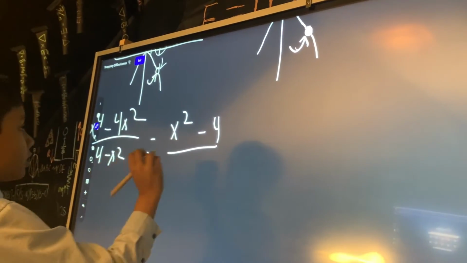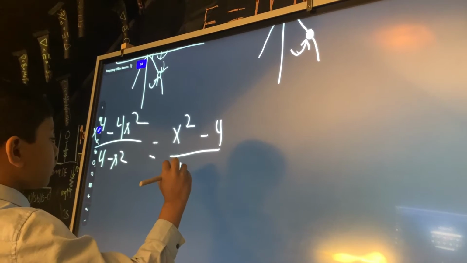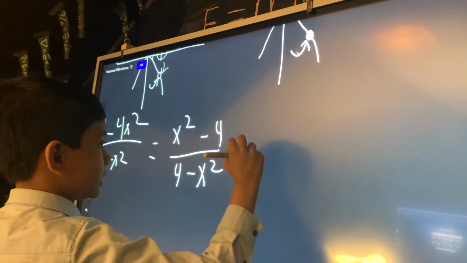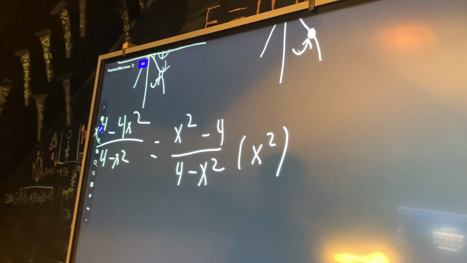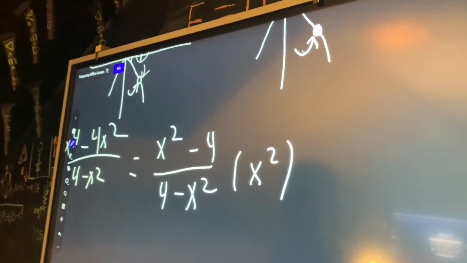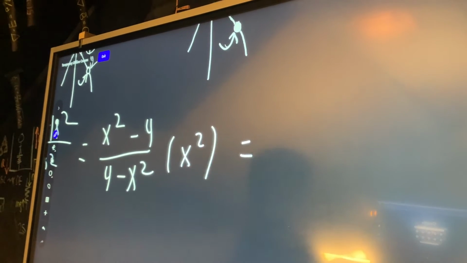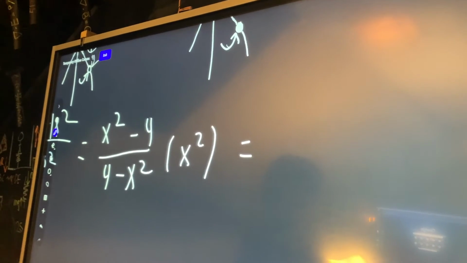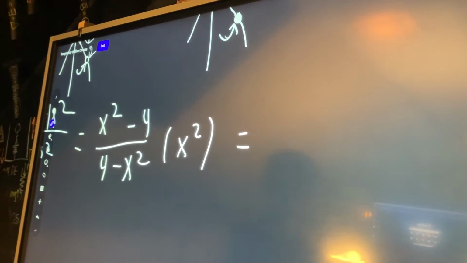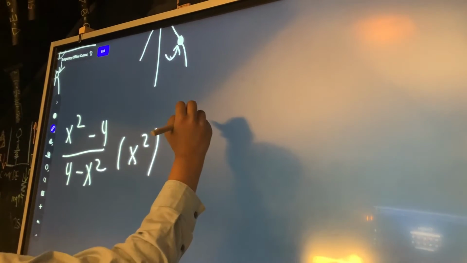We get x squared minus 4 over 4 minus x squared, times x squared. Now we can really see the real culprit here. But let's go even deeper, because x squared minus 4 is a difference of squares.